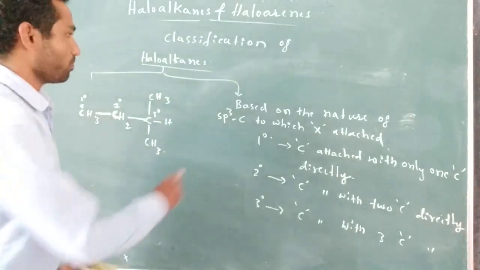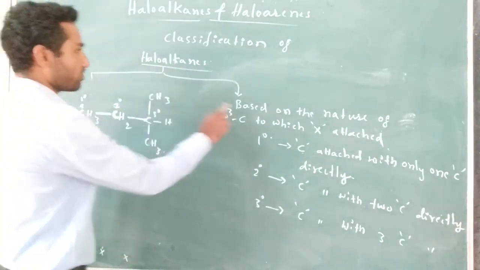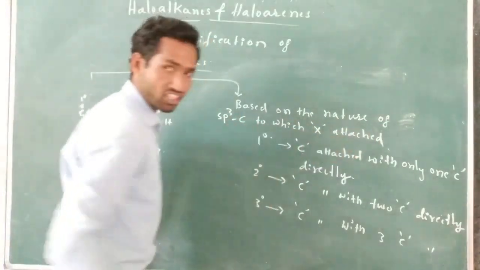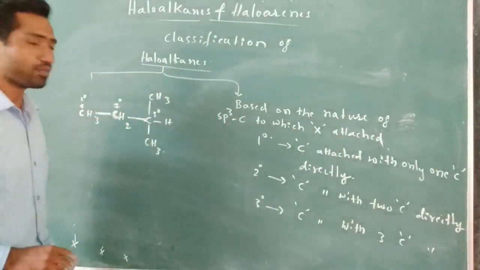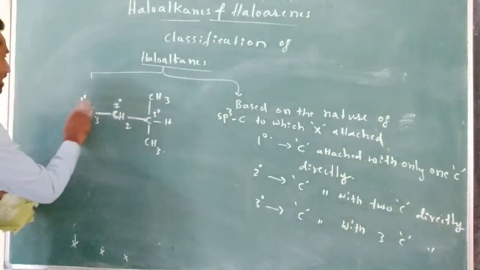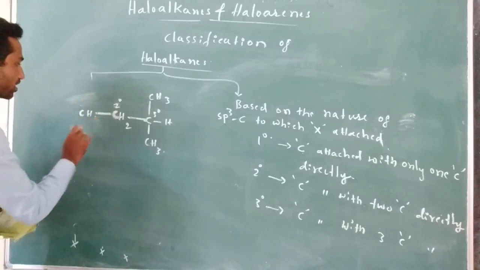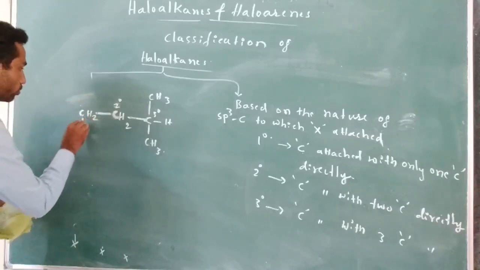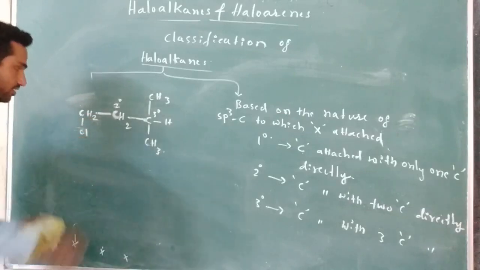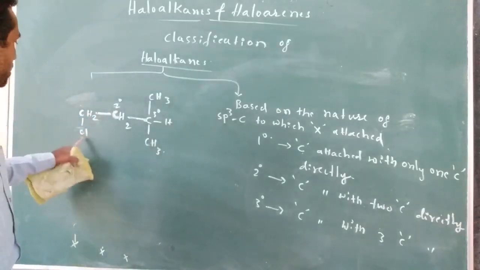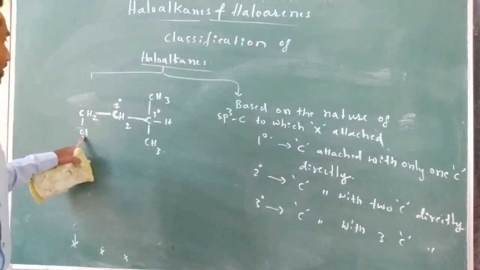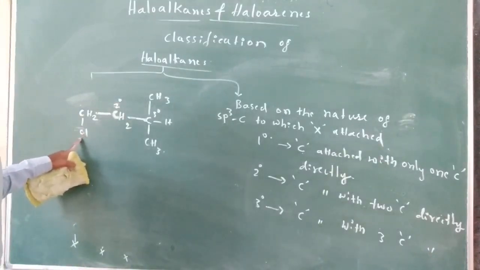Right. Now, haloalkanes are classified on the basis of the nature of the sp3 hybridized carbon to which a halogen is attached. The nature of the sp3 hybridized carbon can be primary, secondary or tertiary. If the halogen is attached to this carbon, for example this one Cl, then it is known as primary haloalkane.